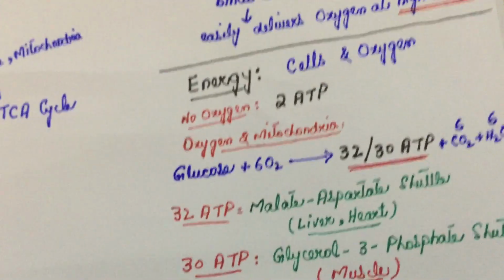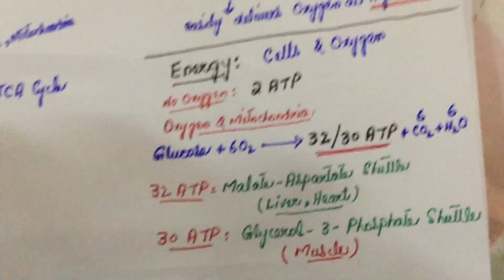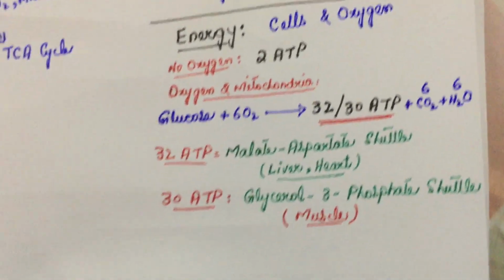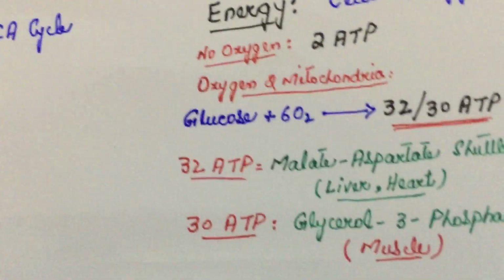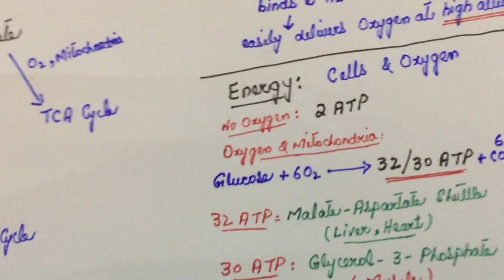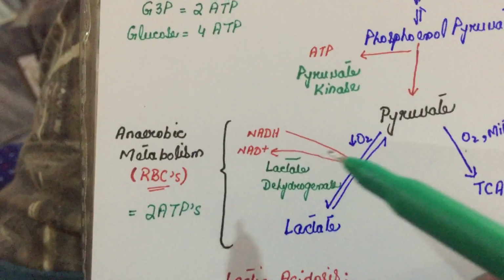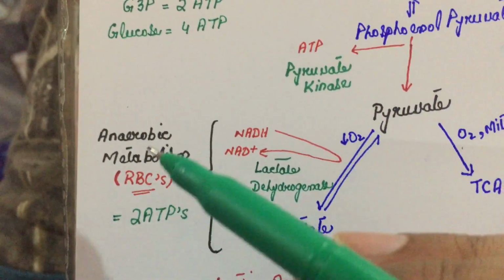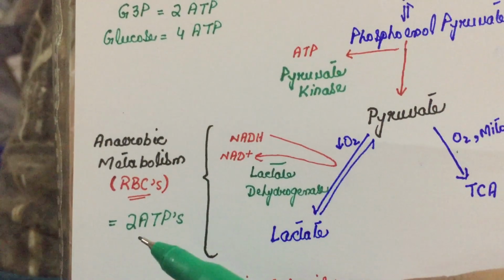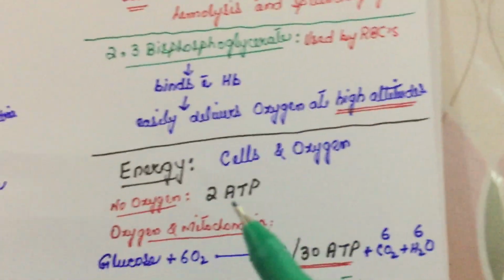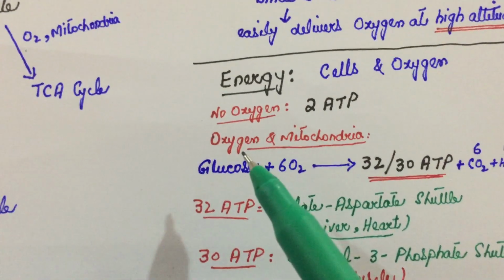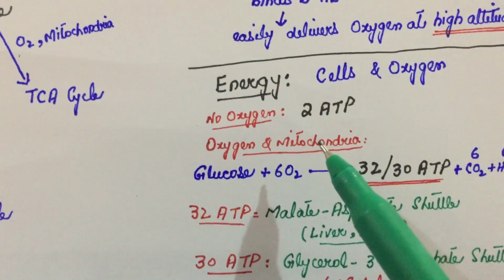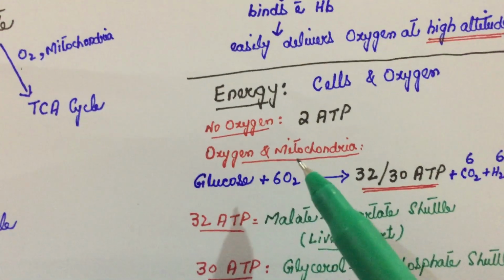So guys, now we talk about the energy production in the process of glycolysis. Energy production depends upon the type of cells and oxygen. As I told, when there would be no oxygen, there would be anaerobic metabolism and only 2 ATPs would be produced. When there would be oxygen and mitochondria, then what happens?